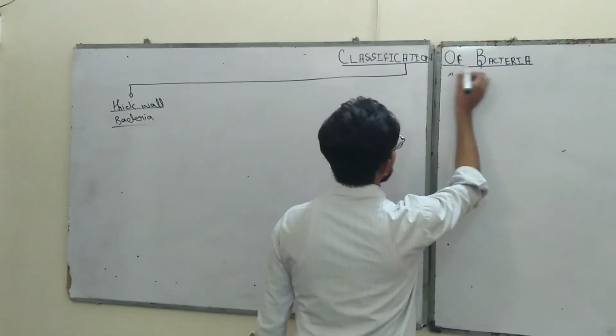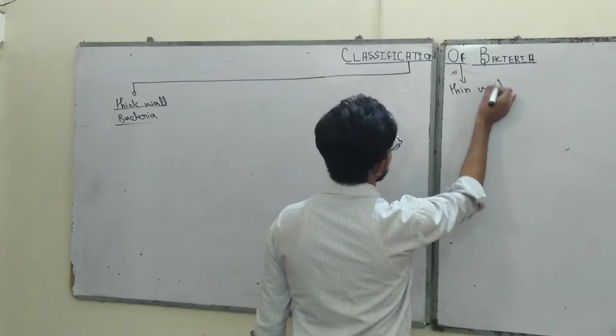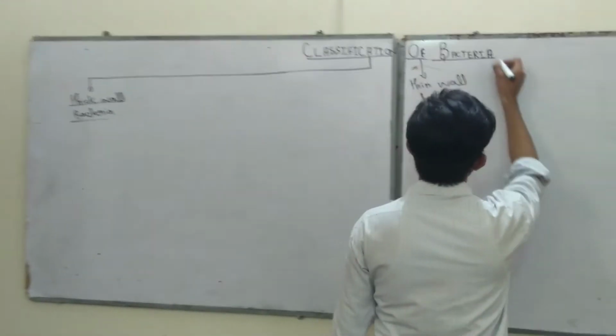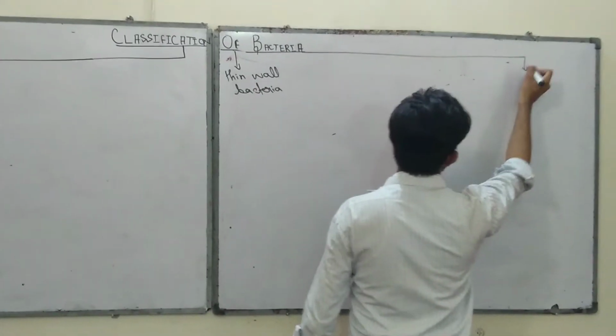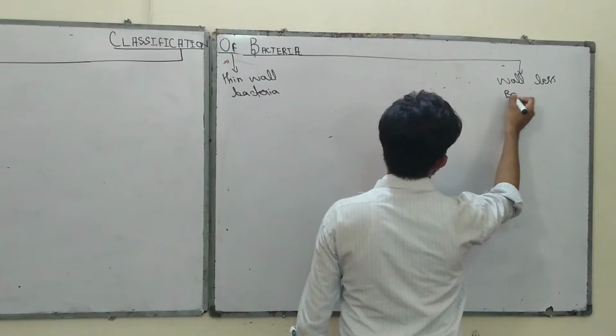The second one is thin wall bacteria, and the third classification is wall-less bacteria.